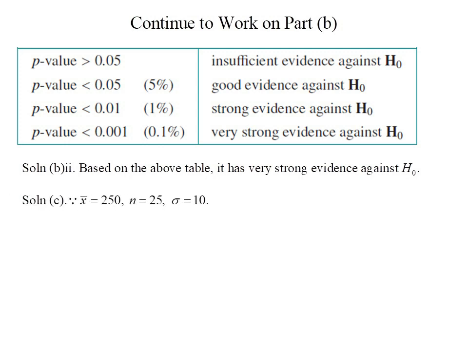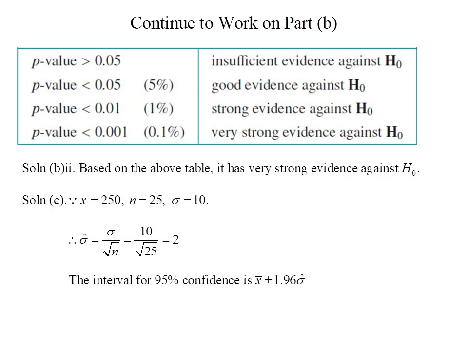In part C, since the sample mean, sample size, and the standard deviation of the population are known, and they are 250, 25, and 10 respectively, the standard deviation of the sample mean can be calculated, and it equals 10 over square root of 25, which equals 2.